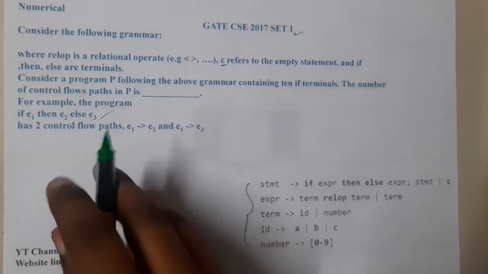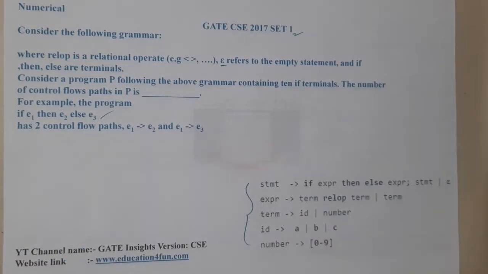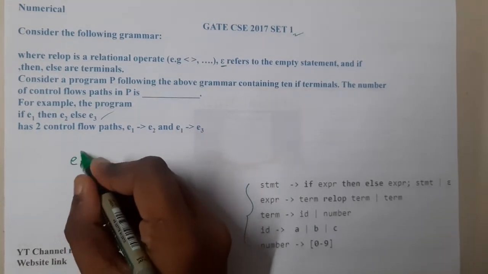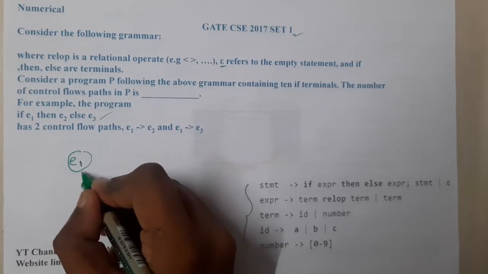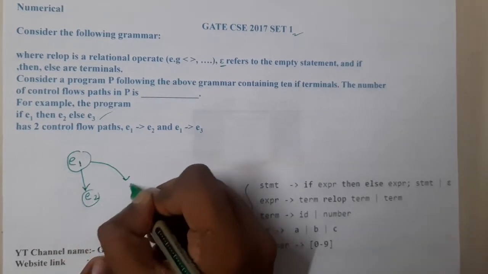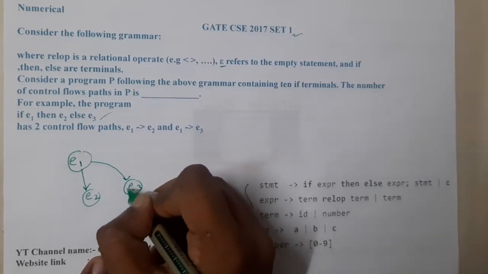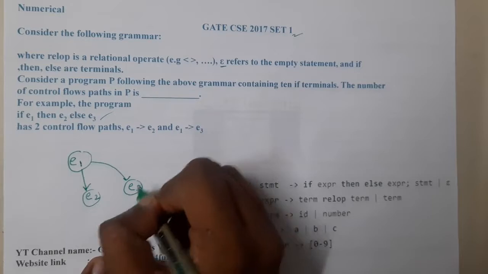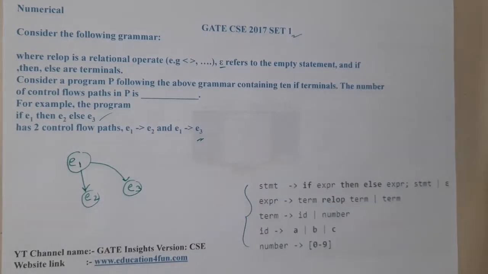So basically they are trying to indirectly say that E1 is an if condition. If it is true, then you will go to E2. If it is false, we will go to E3. So this is one flow path, E1 to E2 and E1 to E3. You understood, right? So what exactly are they asking us?